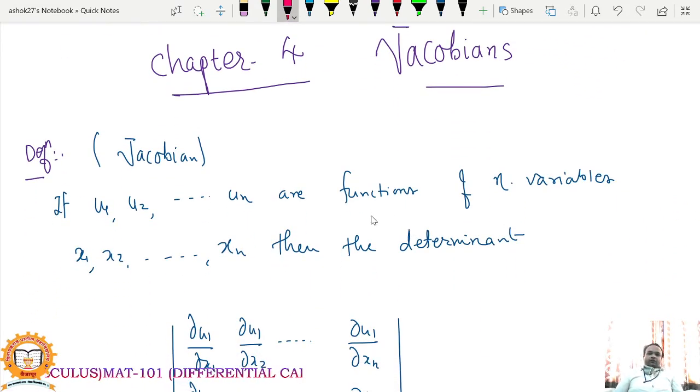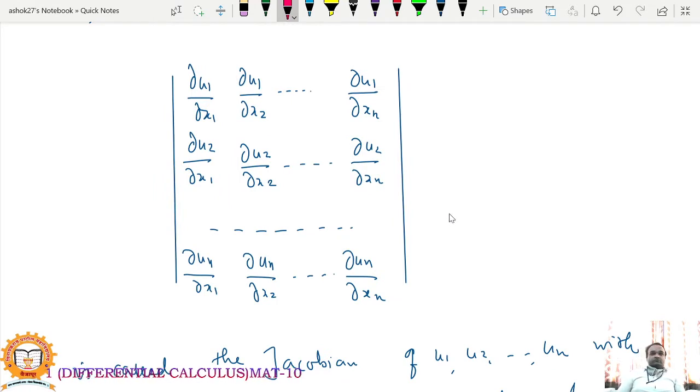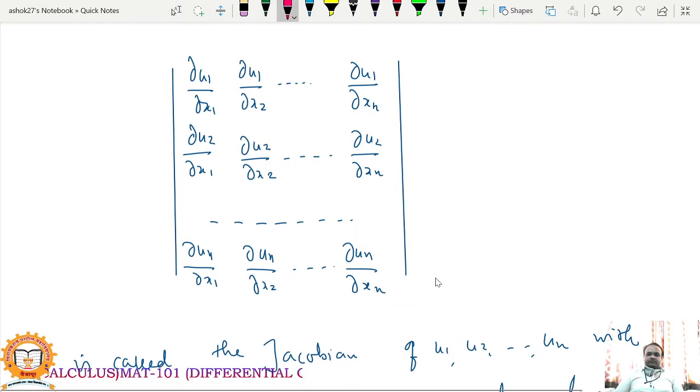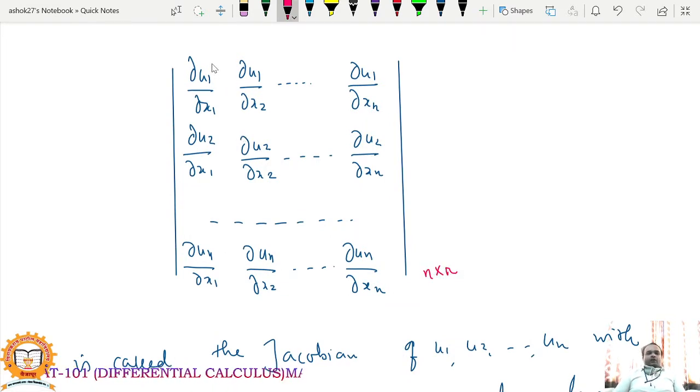What is Jacobian? If u1, u2 up to un are functions of n variables x1, x2 up to xn, then the determinant. So this determinant, which is an n cross n determinant, is: dou u1 by dou x1, dou u1 by dou x2 up to dou u1 by dou xn.